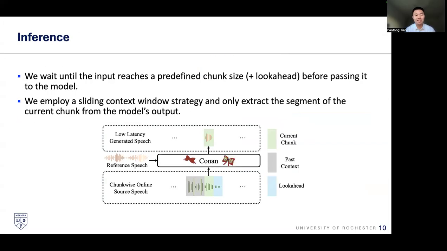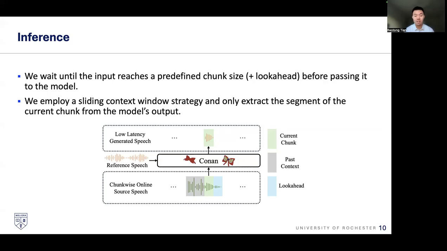Okay, enough about the fuzzy technical details. Let's talk about inference here. It's streaming. At the beginning, we need to wait until the input reaches a predefined chunk size plus a look ahead, if the informer permits, before passing it to the model. We also employ a sliding window strategy, and we only extract a segment of the current chunk from the model's output.